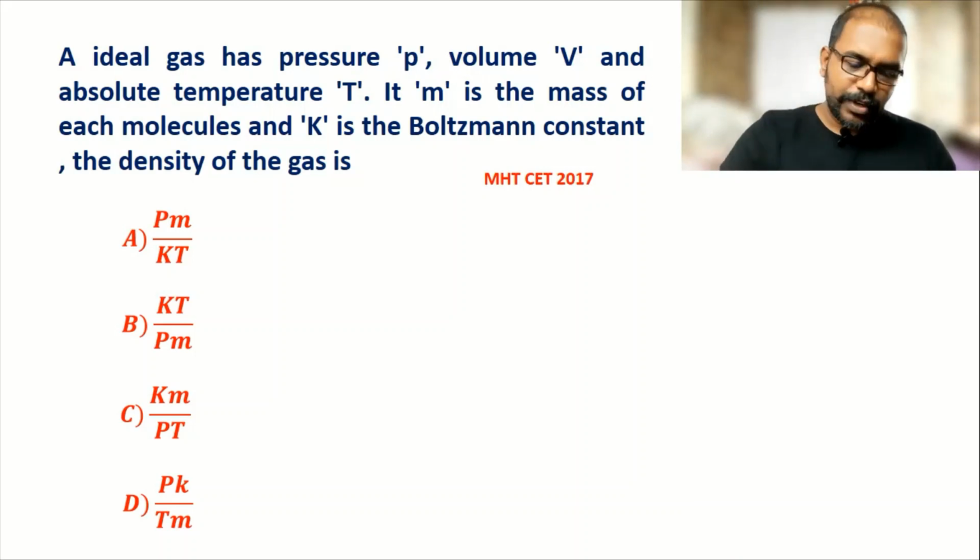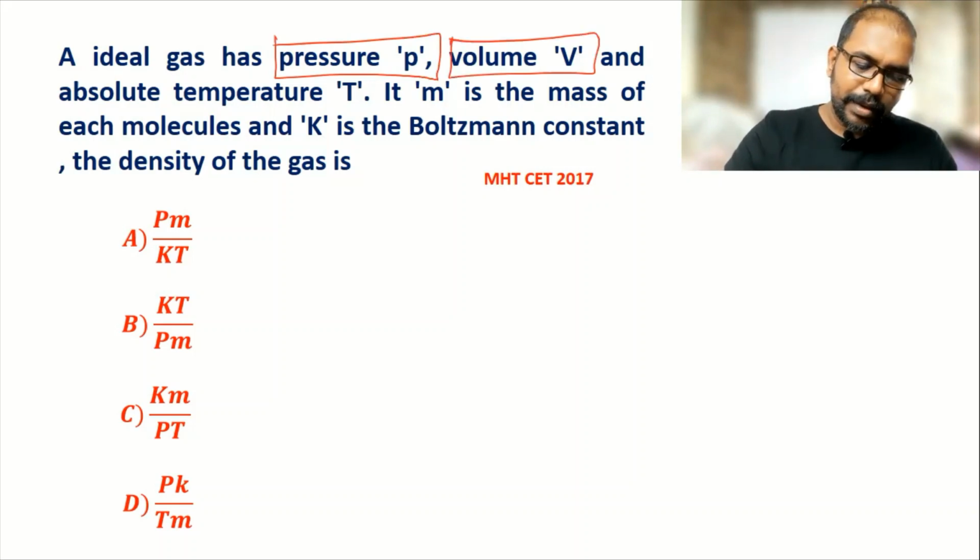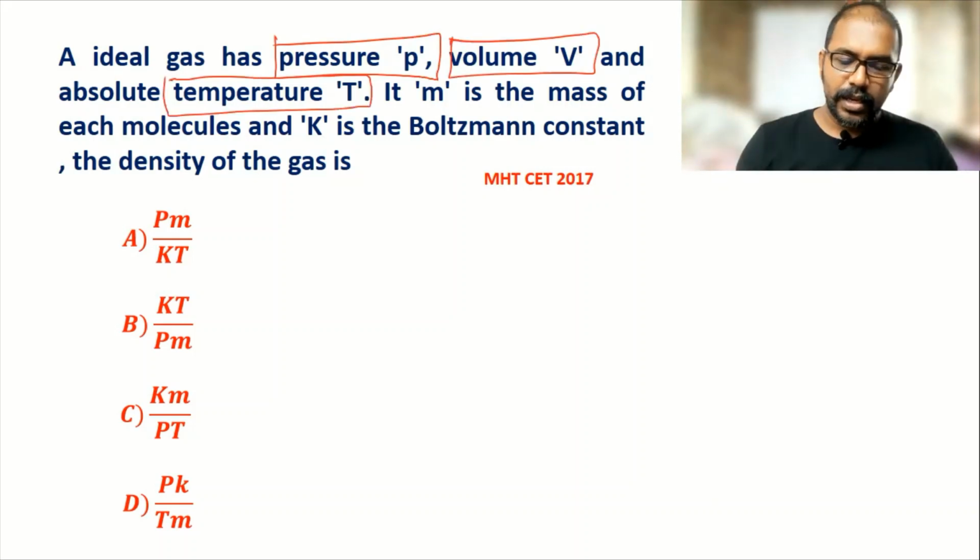An ideal gas has pressure P, volume V and temperature T. M is the mass of each molecule and K is the Boltzmann constant. The density of the gas molecule is?